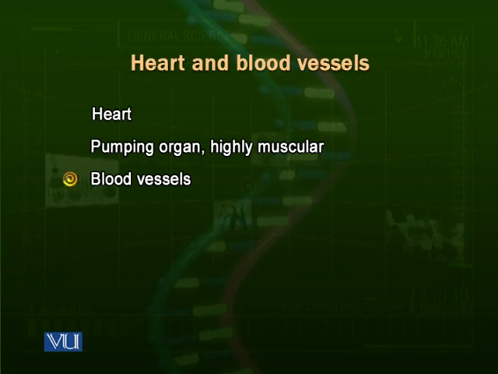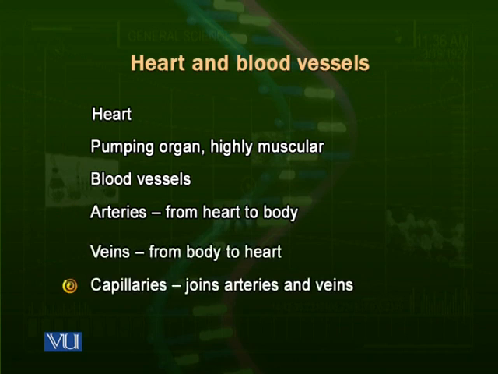The blood vessels are of three types. Arteries take blood from the heart and distribute it towards the body. That is, arteries are the vessels which go from the heart to the body. Then come capillaries. Capillaries are the continuation of the arteries at tissue level. When the arteries reach the organs, they are divided into smaller arteries called arterioles.